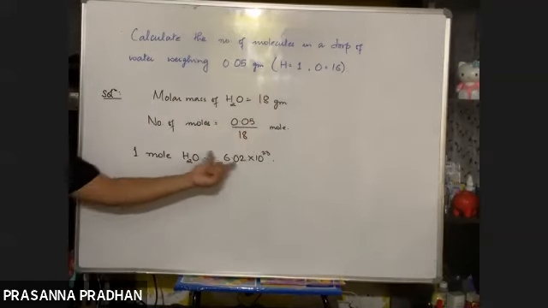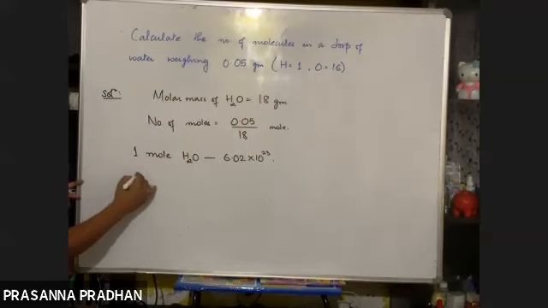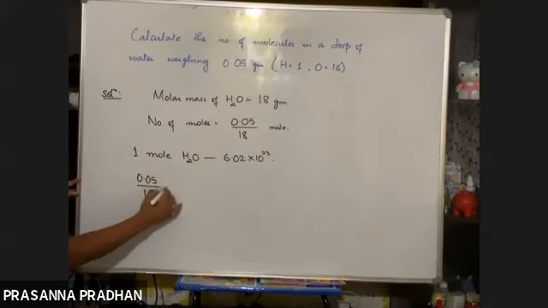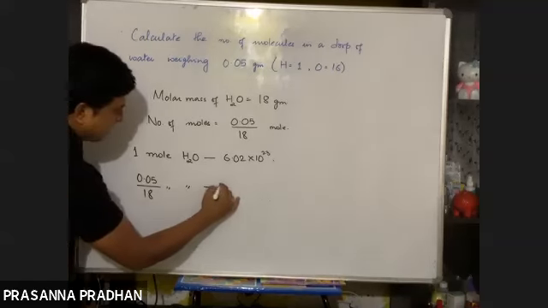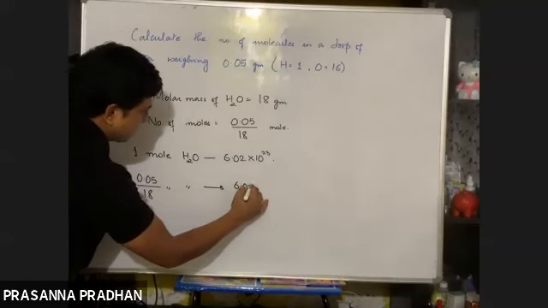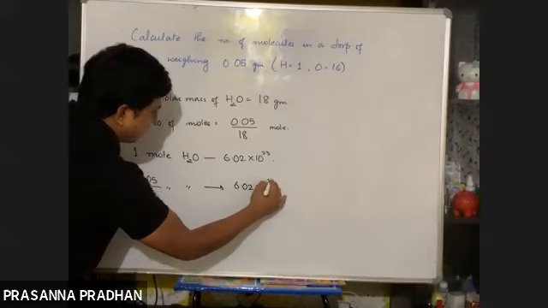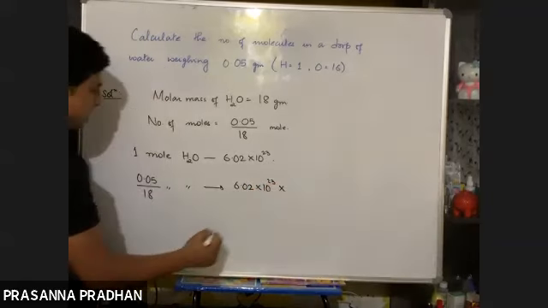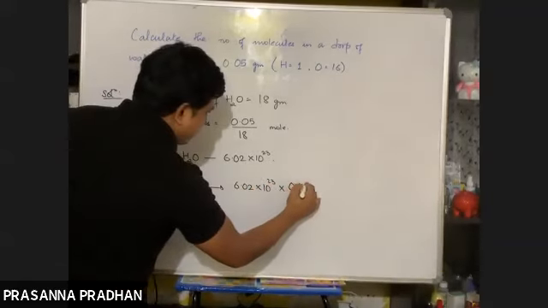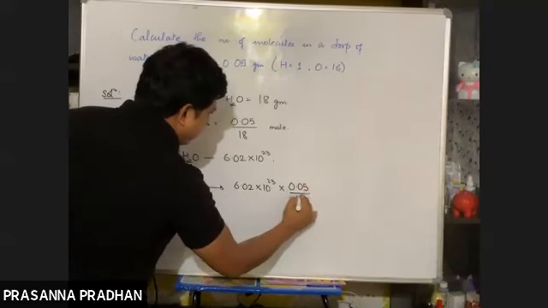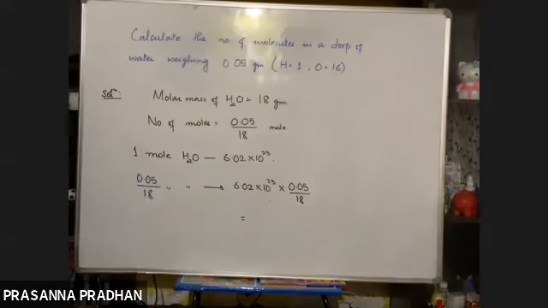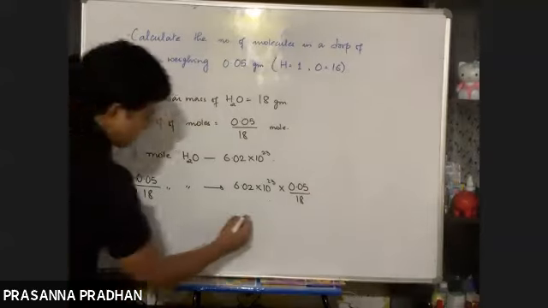So if 1 mole contains this many molecules, then 0.05 divided by 18 mole contains how many molecules? It will be 6.02 into 10 to the power 23 multiplied by 0.05 divided by 18. If you calculate this, it will come out to be 1.67.